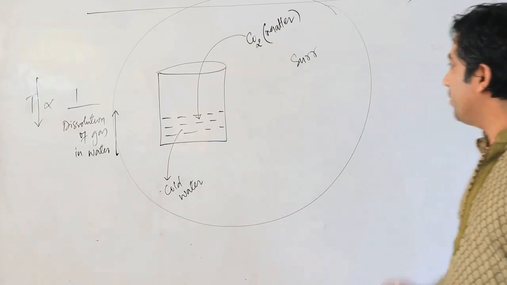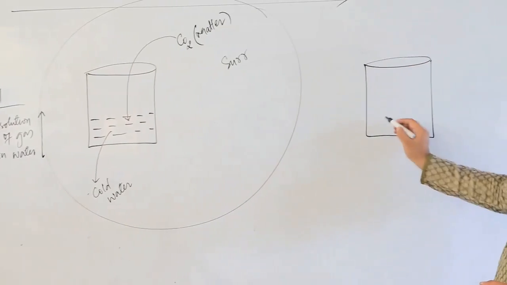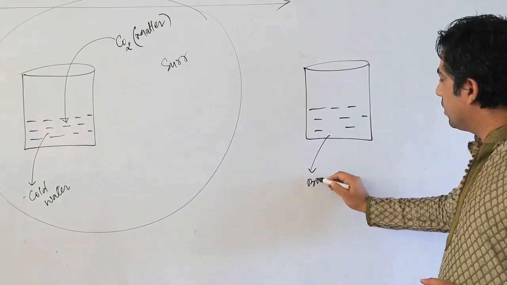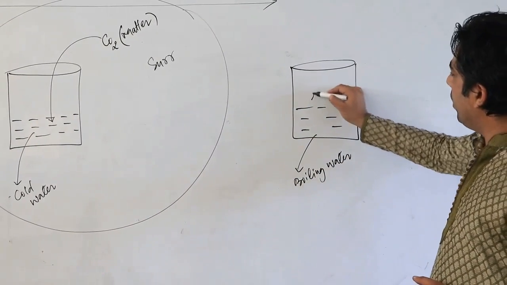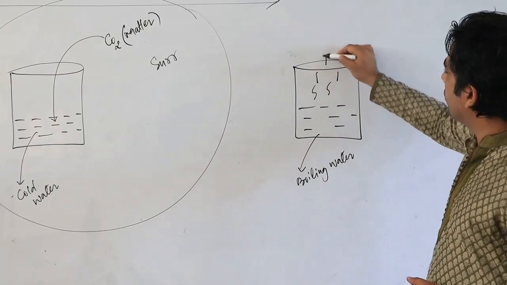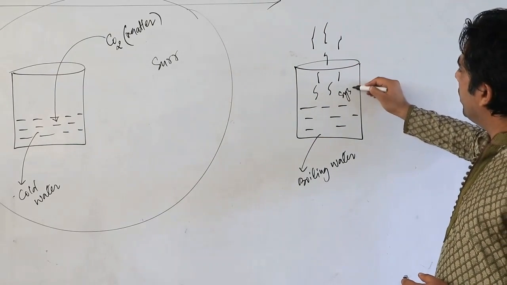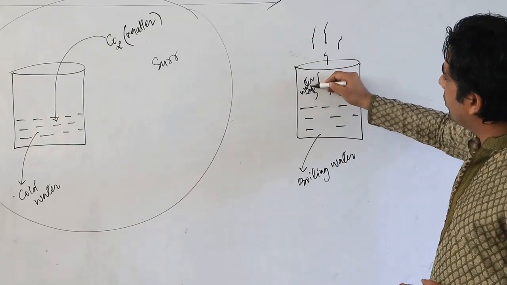One more factor is here. If I have boiling water here with me, my dear friends, let us suppose this is the boiling water. What will happen? The vapors will come out in an open system. The vapors are coming out. That means the system is losing the matter in the form of water vapors.